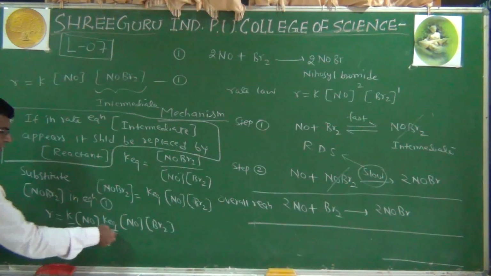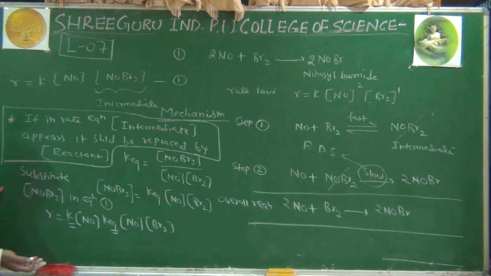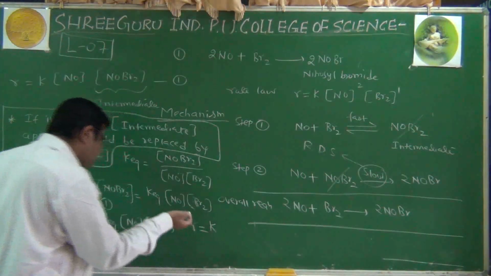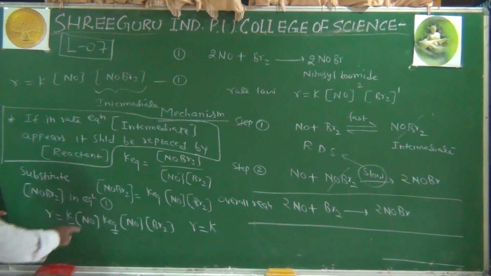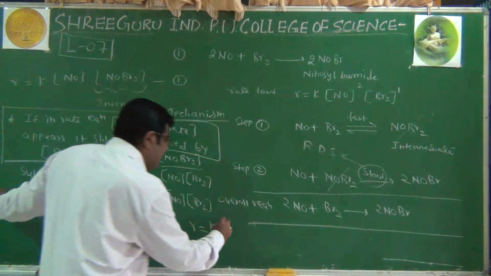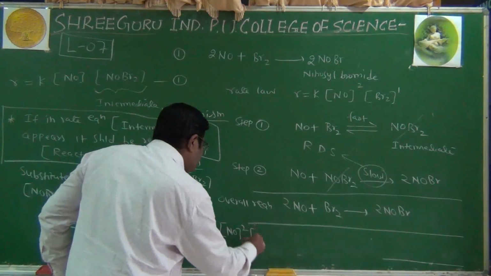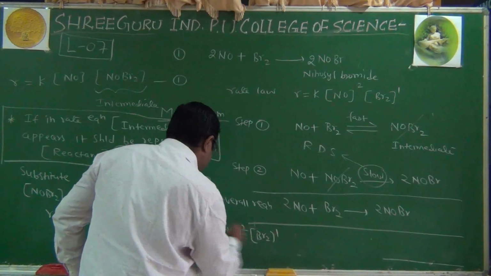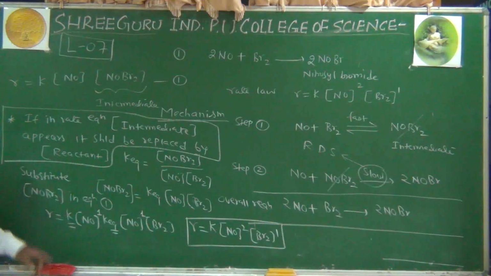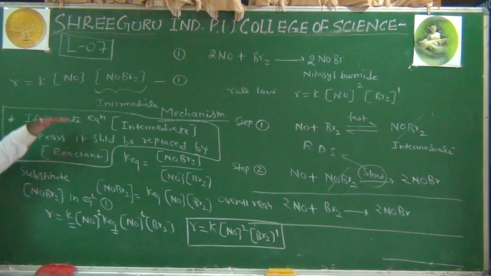We have two constants here, and constant times constant is only a constant, so we should not worry about it. We write a new constant, or let it be K, and the powers 1 and 1 are added, so nitric oxide raised to 2 and concentration of bromine raised to 1. This is the rate equation we obtained by just looking at the mechanism, substituting the concentration of the intermediate.